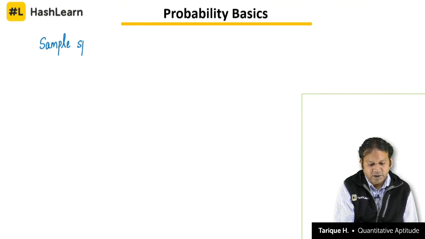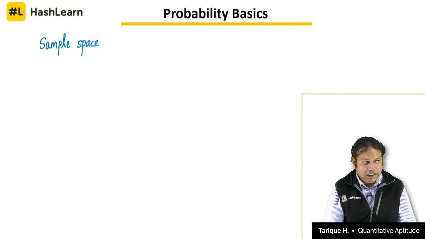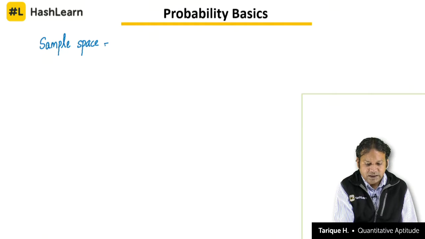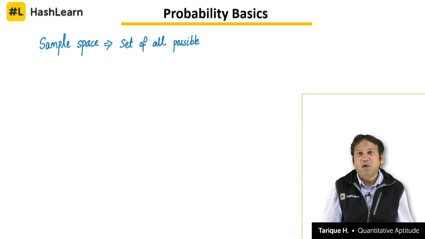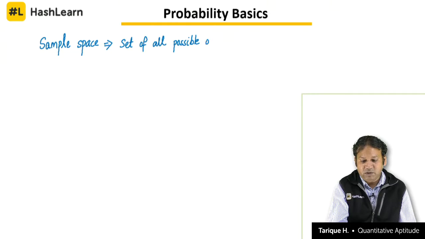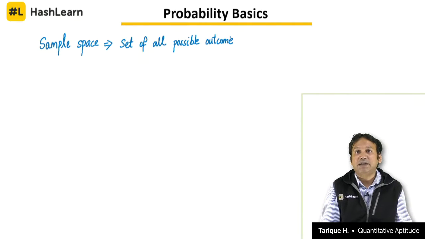What is sample space? In every question of probability we will talk about sample space. So sample space is the set of all possible outcomes when an event is happening. We can first list out what are the possible outcomes, and then we can think about which outcome we want, and then we find out what is the probability of that particular outcome, what is the chance, what is the likelihood of that particular outcome.